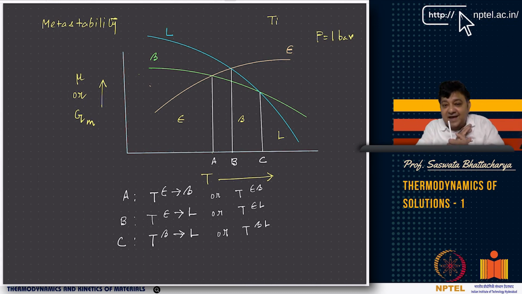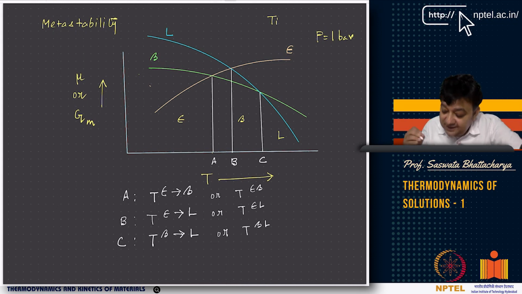So it remains as it is unless you give a very large energy input. Diamond will remain as diamond. It does not convert to graphite. Okay, so you will soon see that in steels, for example, there is some phase called cementite, which is an integral part of pearlite, right? Of pearlitic steels. The lowest energy phase at room temperature is not cementite, but it's graphite. But once cementite is formed, it does not transform to graphite or diamond. Okay, so that is the point.